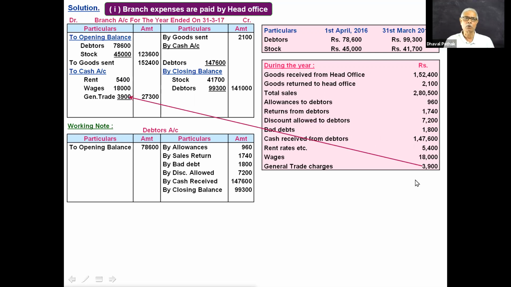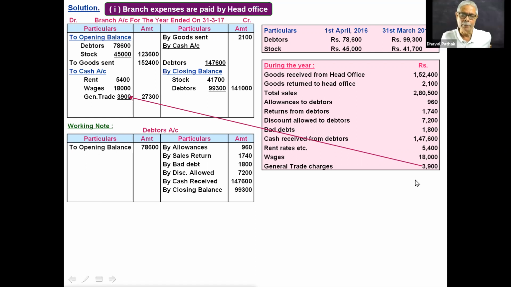Write the total in the outer column, 27,300. Is it clear? Do you understand so far? Yes, sir.